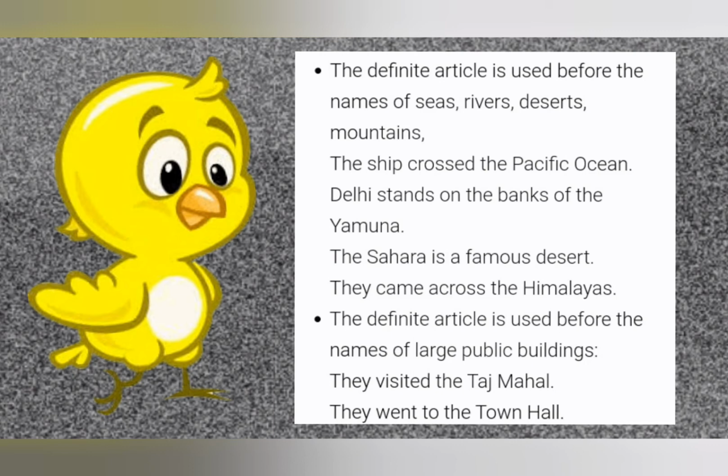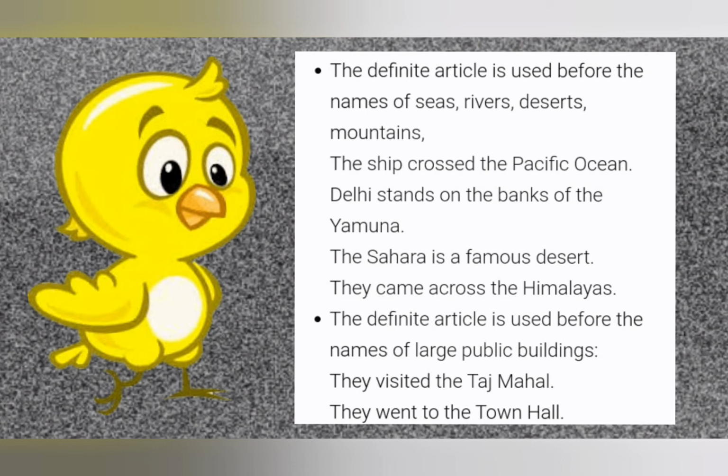The definite article is used before the names of seas, rivers, deserts, mountains. The ship crossed the Pacific Ocean. Delhi stands on the banks of the Yamuna. The Sahara is a famous desert. They came across the Himalayas.